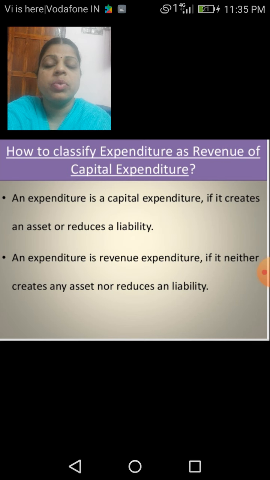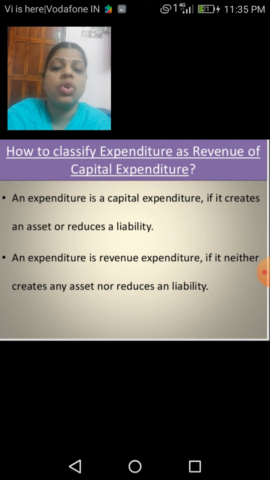So my dear children, I hope the divisions about the expenditure, what all we have expended for our country, what the revenue expenditure is, and what the capital expenditure is, so far as I have explained, are clear. Here also, how to classify expenditure as revenue or capital expenditure is the same as we have explained till now.